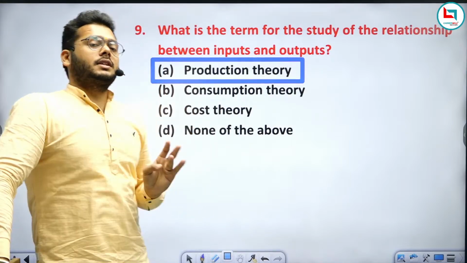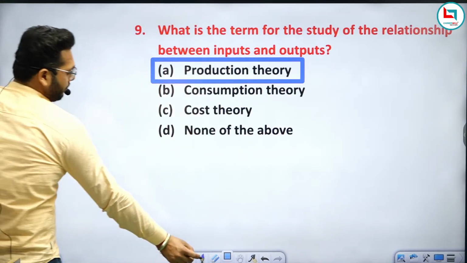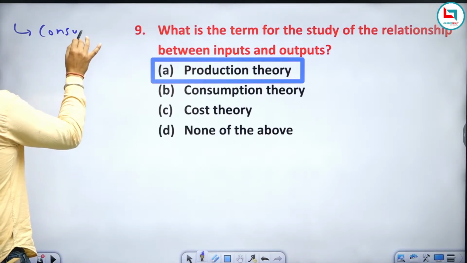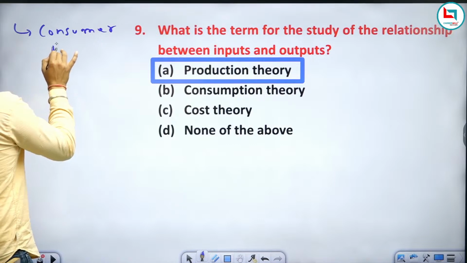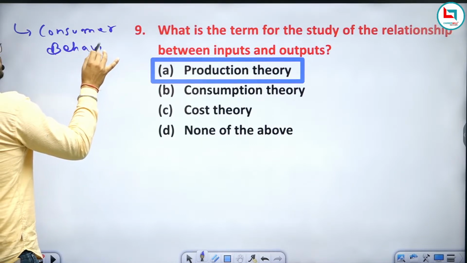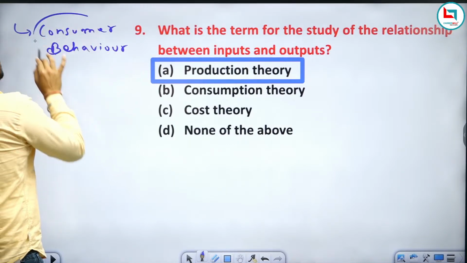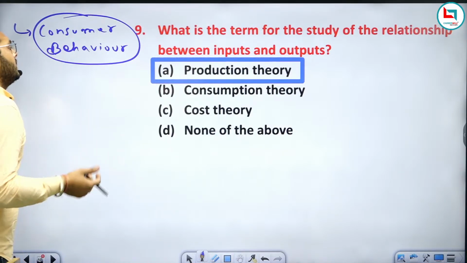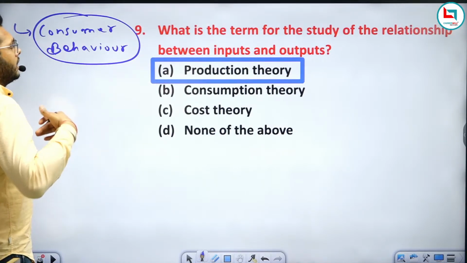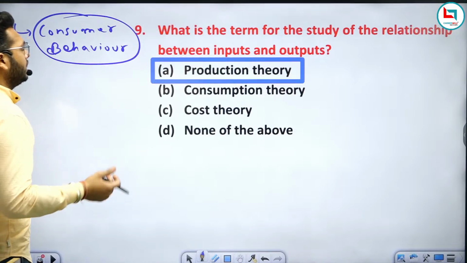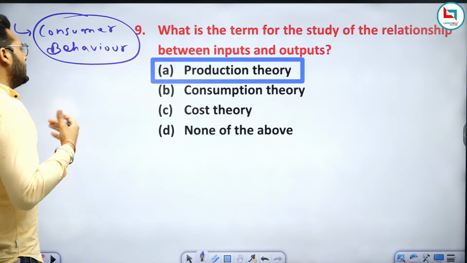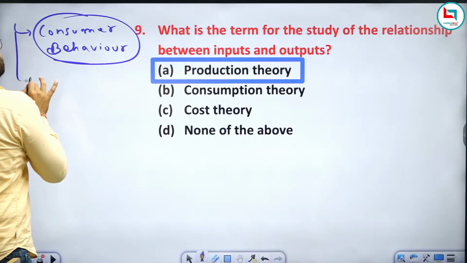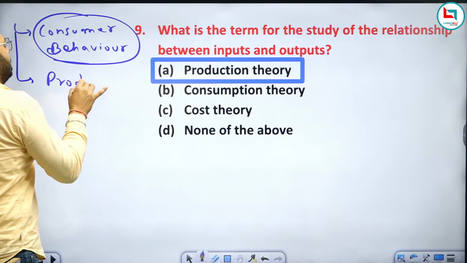The first one is consumer behavior, in which we study concepts like demand, elasticity of demand, consumer equilibrium, marginal utility, and total utility. The second one is producer behavior.